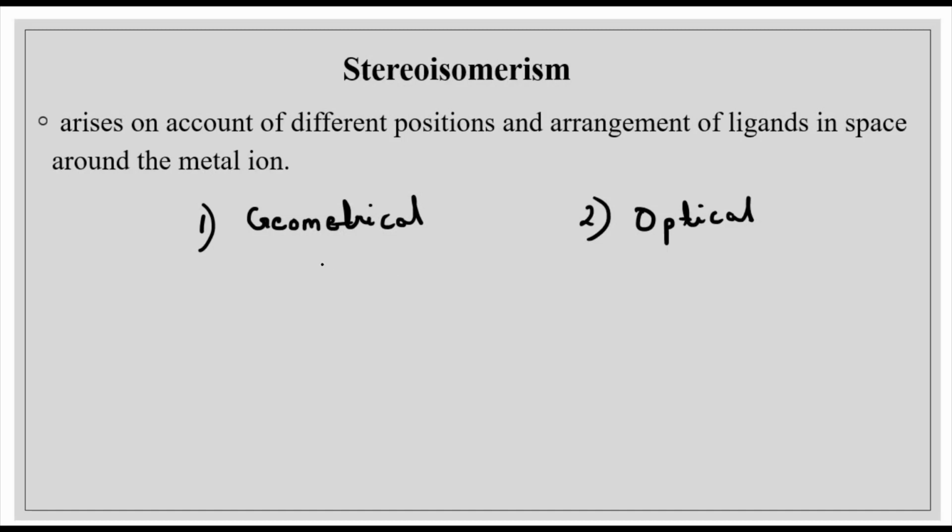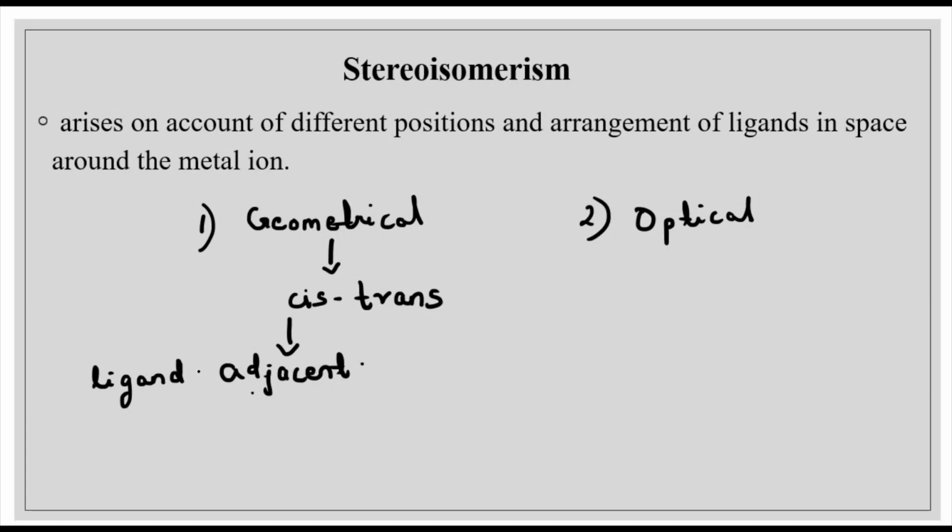Now, this geometrical isomerism is also known as what? It is also known as cis-trans isomerism. In the case of cis-trans isomerism, what happens if the ligands are occupying adjacent positions to each other? We call it cis isomers or cis isomerism. In cis isomerism, the ligands are adjacent to each other.